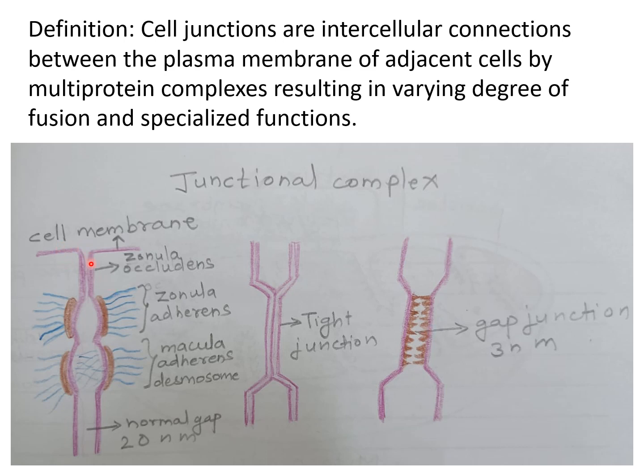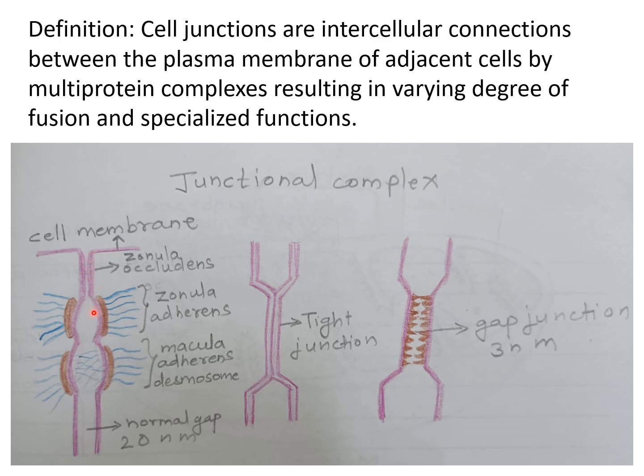Cell junctions are the intercellular connections of the plasma membrane of adjacent cells, and these intercellular spaces are filled with multiple protein complexes that bring about varying degrees of fusion, and they perform specialized functions. In this diagram we can see the cell membrane of one cell and the cell membrane of the other cell.